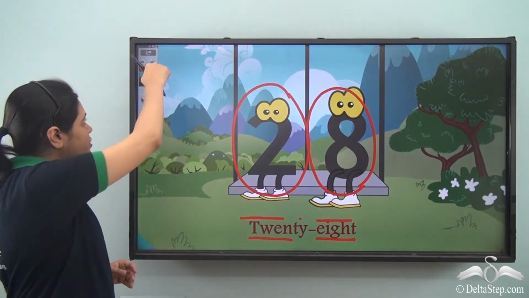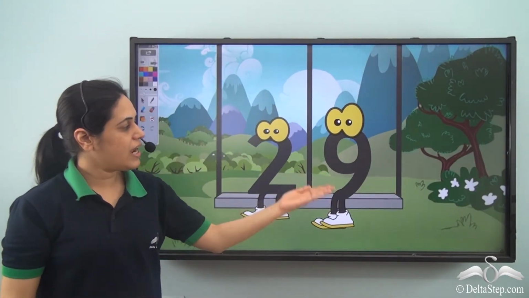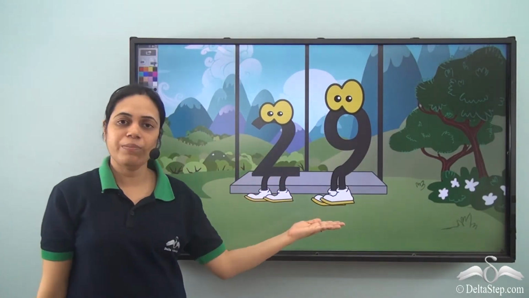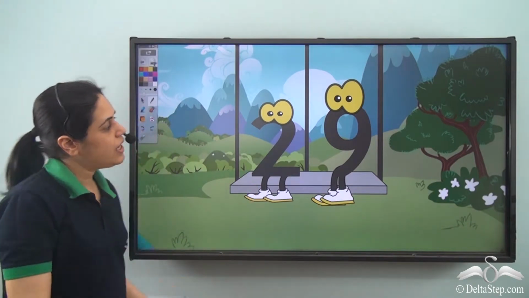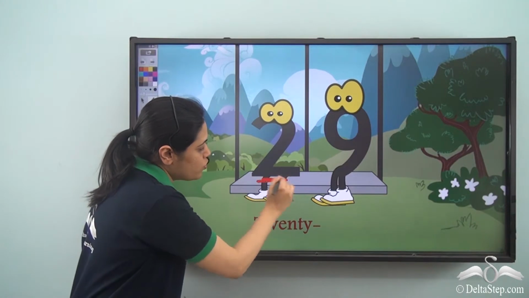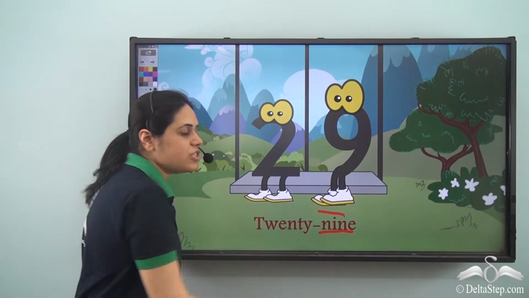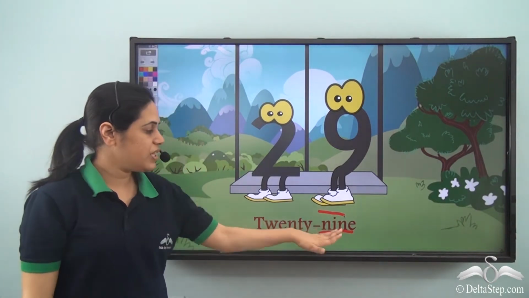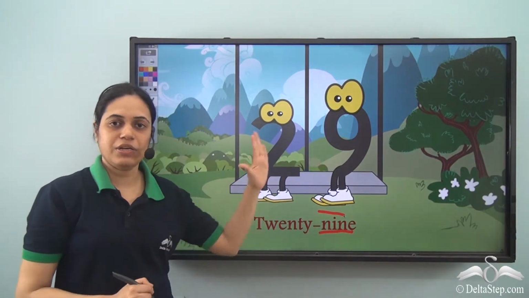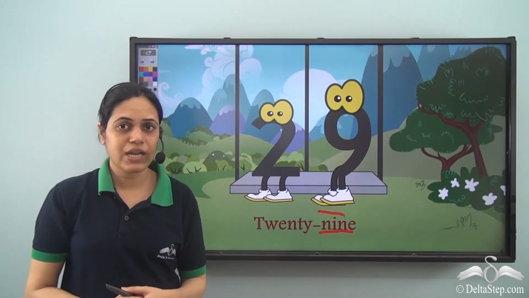And what comes after 8? So 8 gets down and 9 jumps on the swing to give us a new number, 29. And the number name is very simple, 20, because 2 is on the left side, and 9 because 9 is there on the right side. So the number name is 29. So this is the number 29. 2, 9, 29.